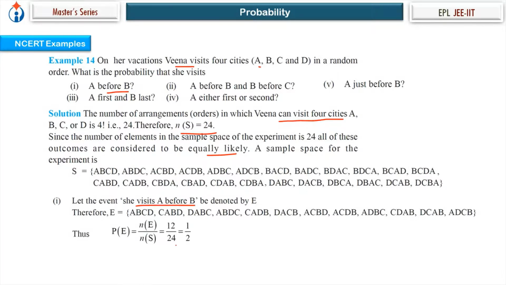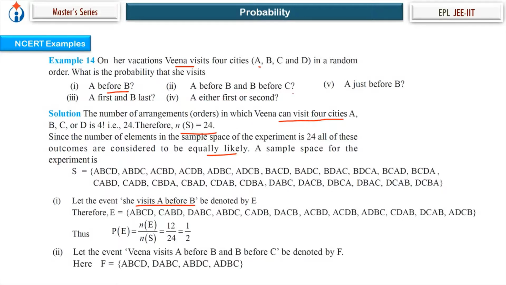So this is 12 upon 24. But if you look at it another way, in half of the cases A will be before B, and in the other half of the cases B will be before A. So half of 24 is 12. The probability will be 12 upon 24, equal to half.